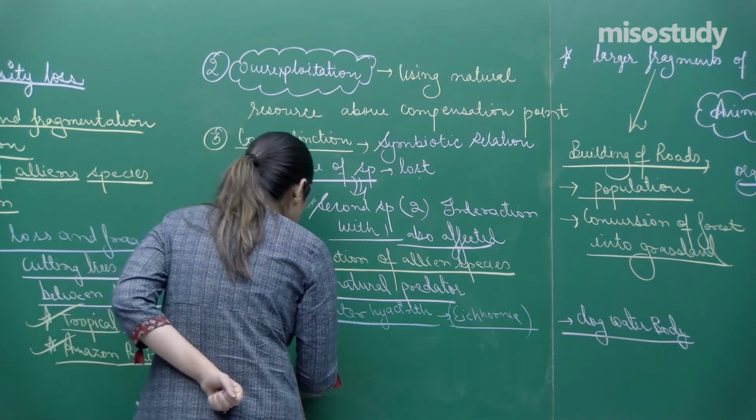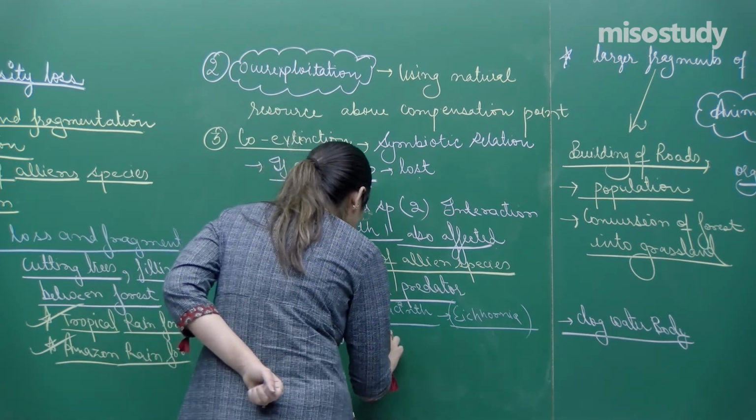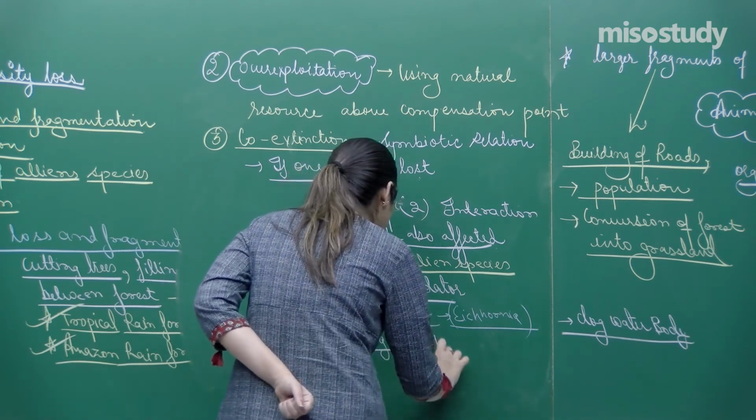We have another example also, like carrot grass. Its name is Parthenium.